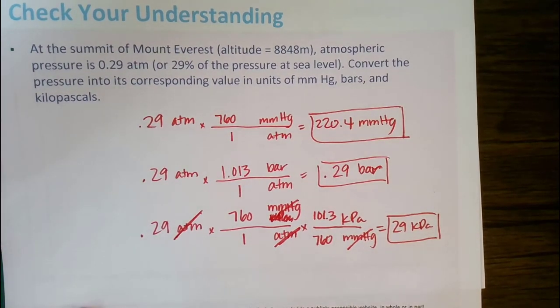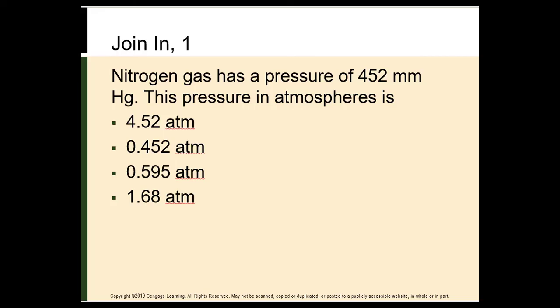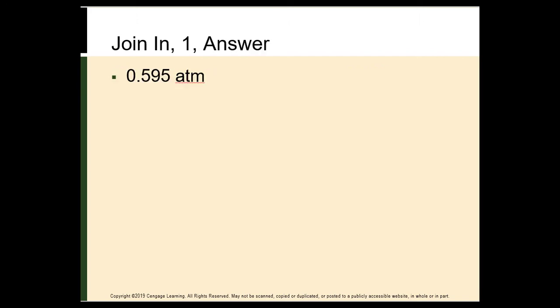All right, hopefully you're feeling good about doing the conversions. Take a second and try this one. If nitrogen gas has a pressure of 452 millimeters of mercury, what is that pressure in atmospheres? Pause the recording and do your conversion. And hopefully you got the answer of 0.595 atmospheres.